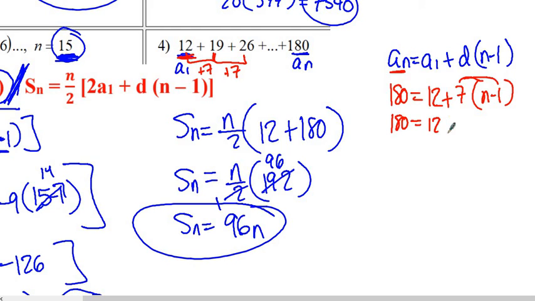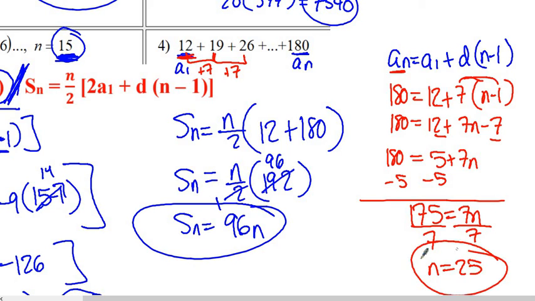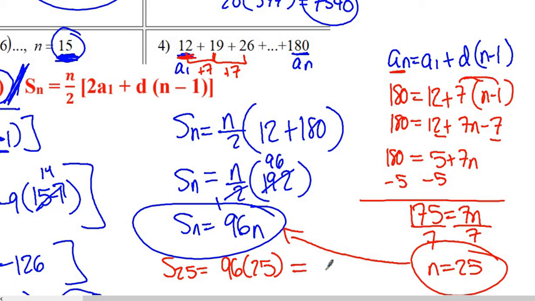So 180 equals 12 plus 7n minus 7. 12 minus 7 is 5, plus 7n is 180. Let's subtract the 5 from both sides. We would get 175 equals 7n, meaning that n is equal to 25. And that is the only thing that we're missing over here. So that means that sequence, that series that we just dealt with actually has 25 terms, and we can find the sum of the 25 by doing this right here, and that turns out to be 2,400. That's the sum of that series right there.